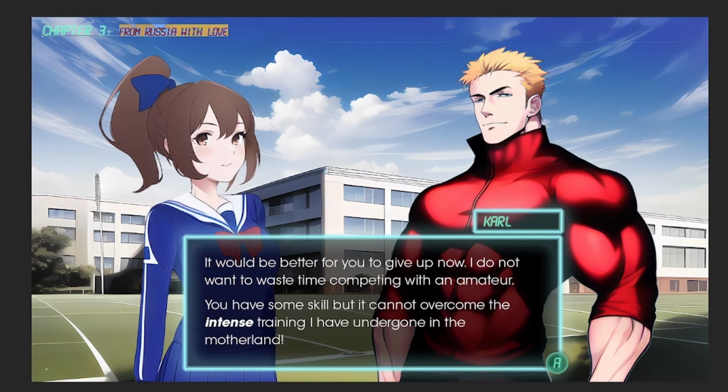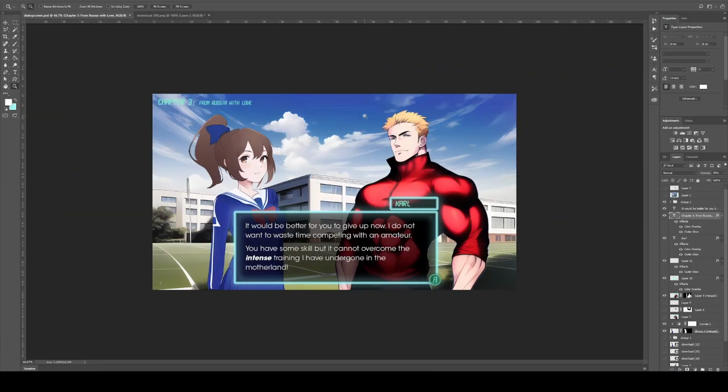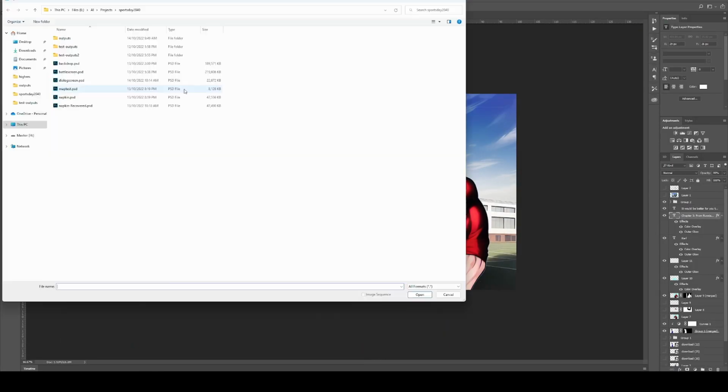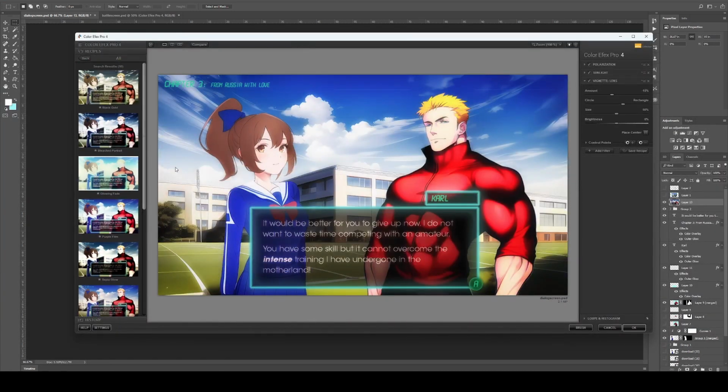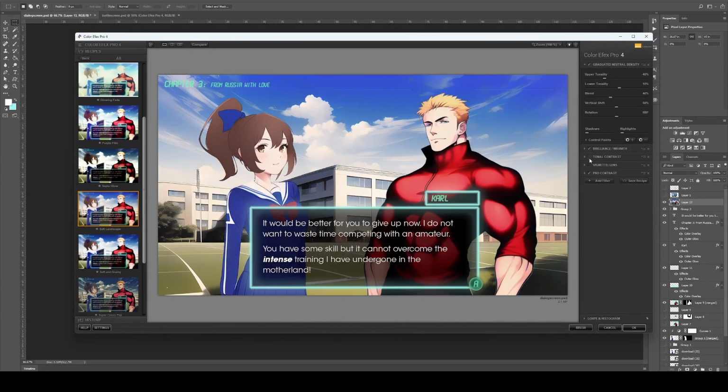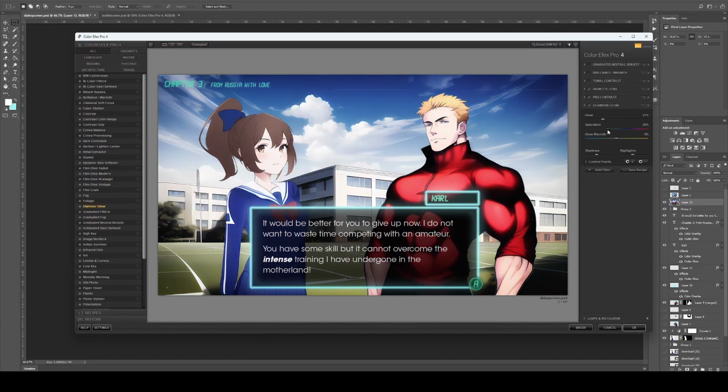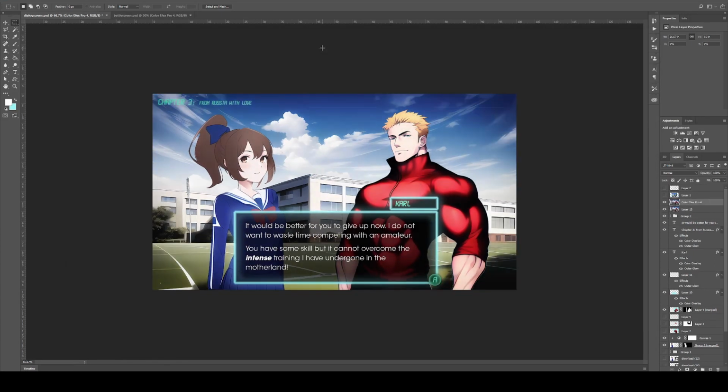Finally, let's just add a chapter header. This is pretty common with visual novel games, so I just thought, hey, why not put it in there as well? And then really it's just a matter of adding a little bit of color correction at the end, improving the contrast and so on, adding a little bit of vignette.